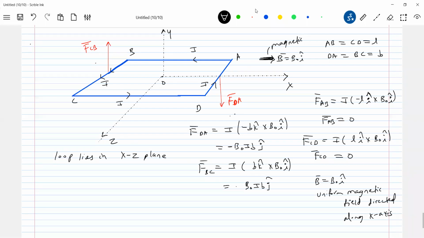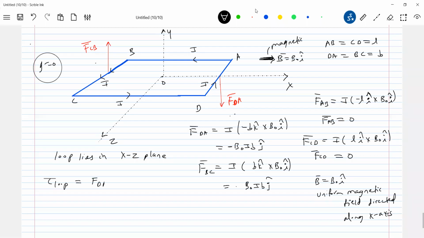Yes, there is a torque acting, no? So let's calculate the torque acting on the loop. About which axis will the loop rotate? You know enough rotation mechanics. Sir, what about the weight? Put Z equal to 0. For the time being, let's analyze only with the Ampere force. So what is the torque acting on the loop? We know some basic idea of the torque.